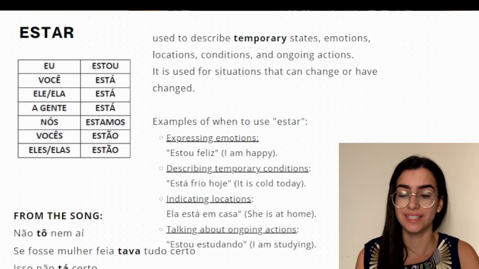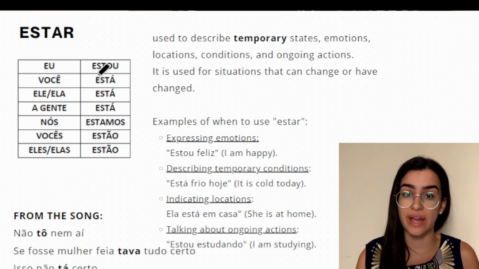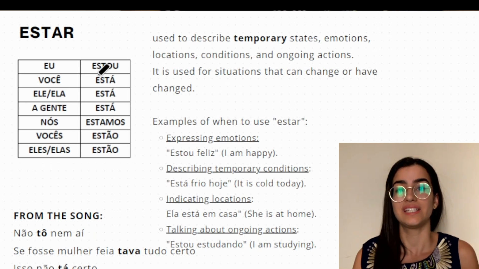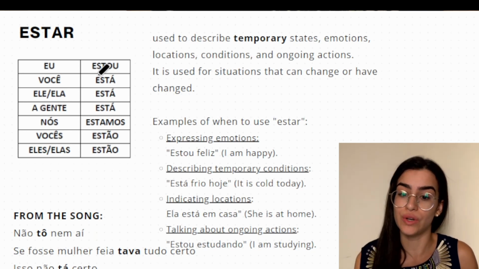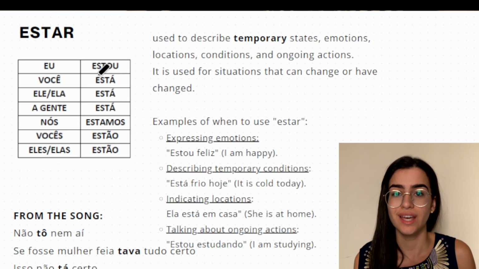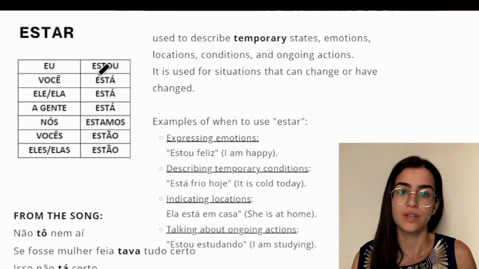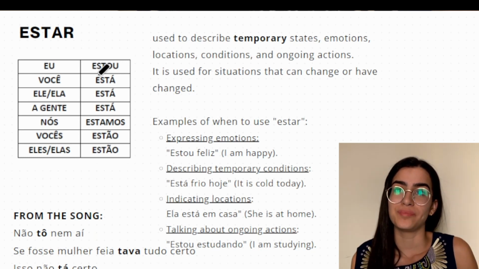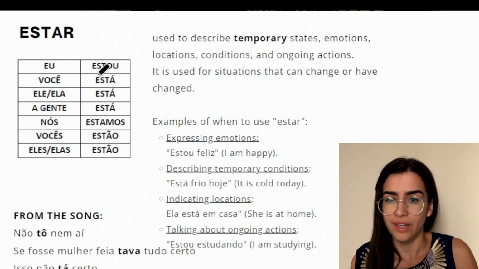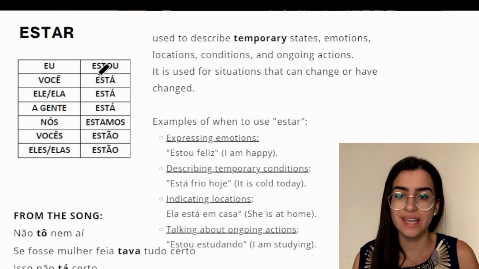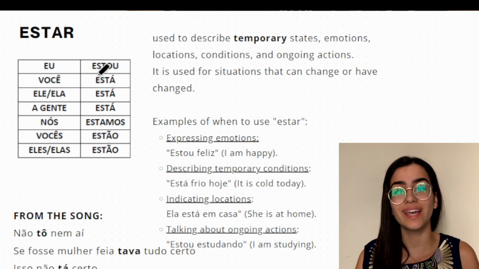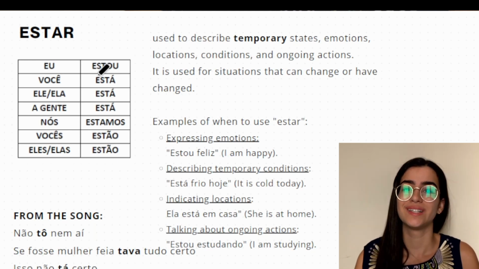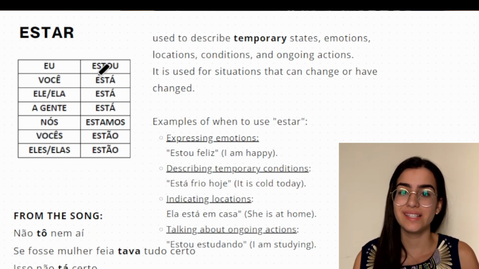Okay, so estar is used to describe temporary states such as emotions, locations, conditions, and ongoing actions. So you are studying here with me. So você está estudando. Você está estudando. Say with me.